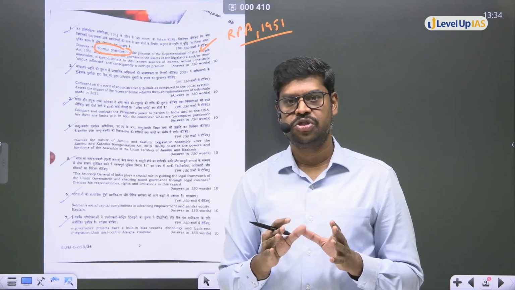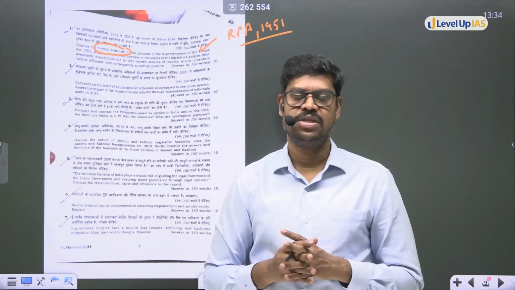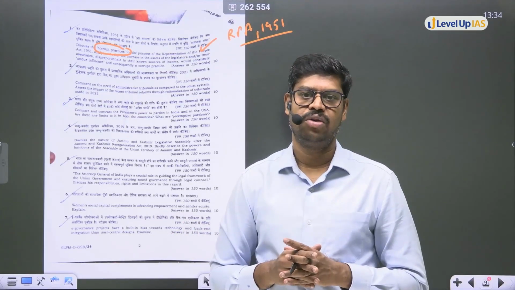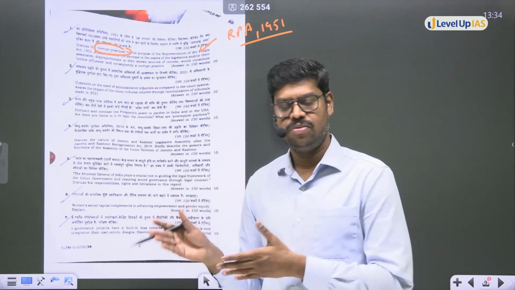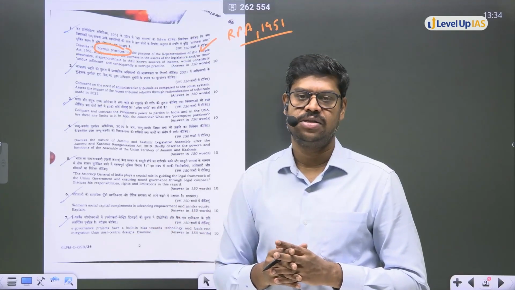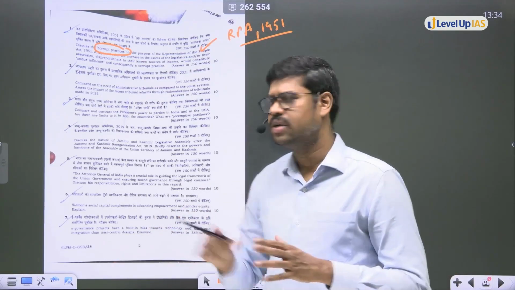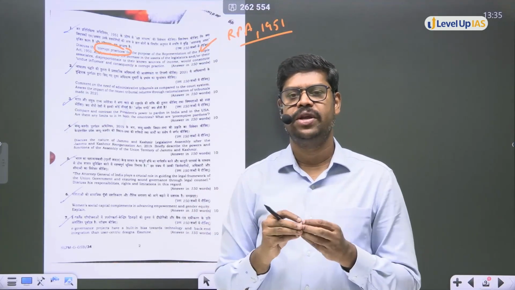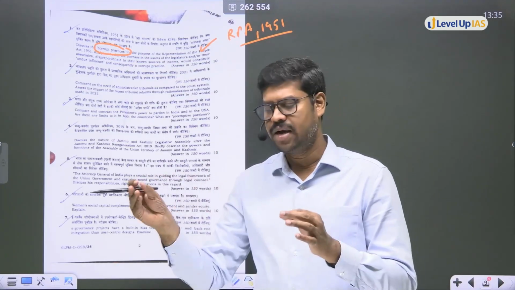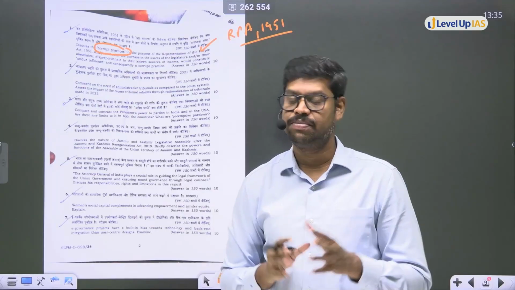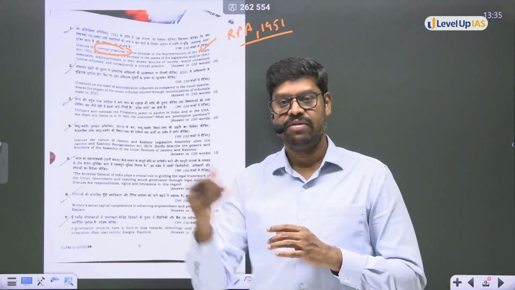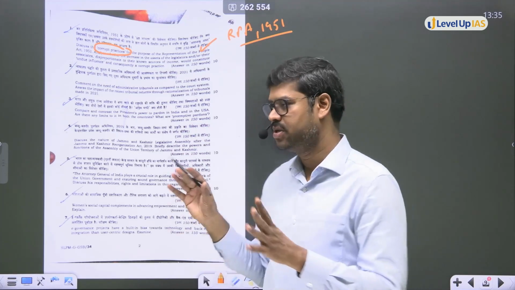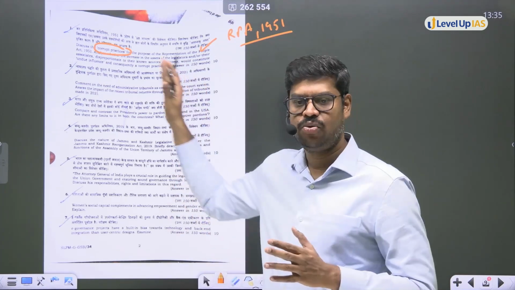Although disproportionate assets could be a criminal offense under the Prevention of Corruption Act 1988, that is not covered under the corrupt practices under the Representation of People Act. So that is what you'll have to explain here. So it's basically a combination of the Representation of People Act, and partly you should have an idea of the Prevention of Corruption Act as well. Anyways, these are all things that we have covered under the governance topic as well. So yes, using both the knowledge, I think you can answer this particular question.